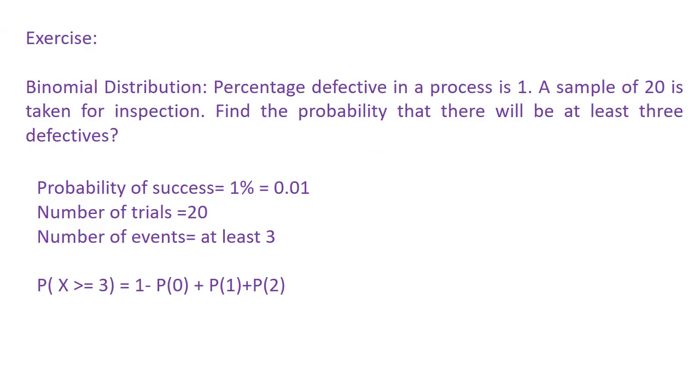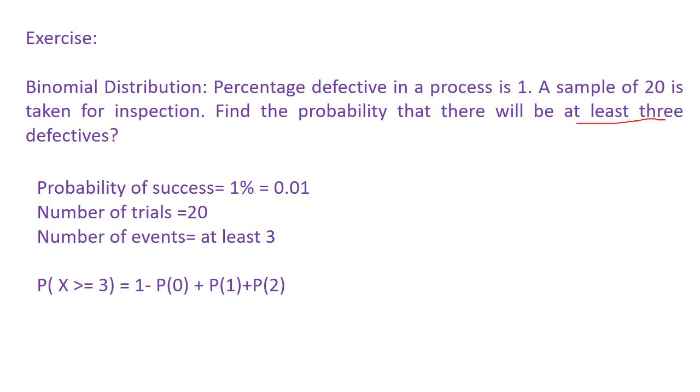Now we will see an example with the binomial distribution. Percentage defective in a process is 1. A sample of 20 is taken for inspection. Find the probability that there will be at least 3 defectives. So here you can see the probability of success is 1%, that is 0.01. Number of trials is given as 20, and for the number of events you can see at least 3. So here you can see the words at least 3.